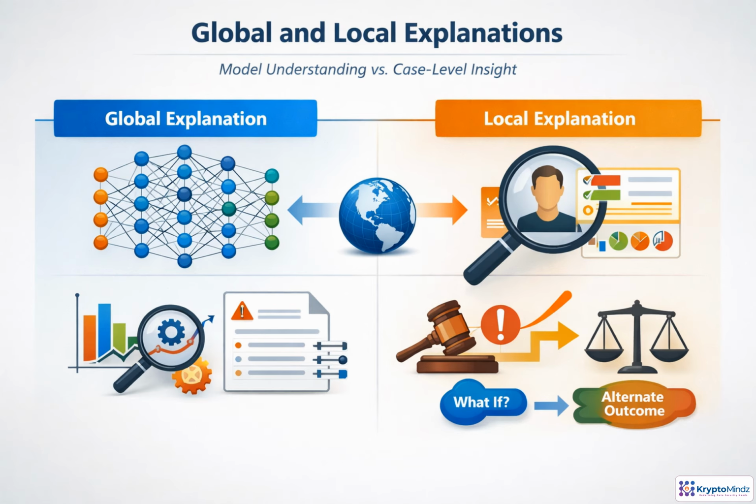Explanations usually operate at two levels. A global explanation shows how the model tends to behave across many cases. It supports validation, governance, risk review, and stakeholder education through patterns such as feature importance, performance slices, or known limitations. A local explanation answers a narrower question. Why did this output happen here? It supports appeals, human review, and accountability for one person or transaction. Local evidence might include the strongest contributing factors, confidence, and what would need to change for a different outcome.